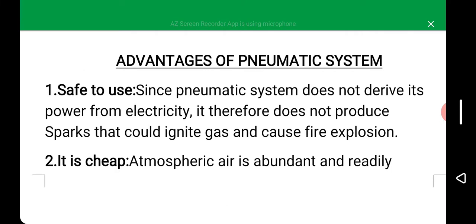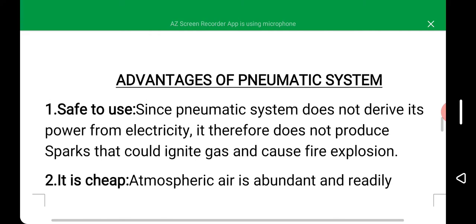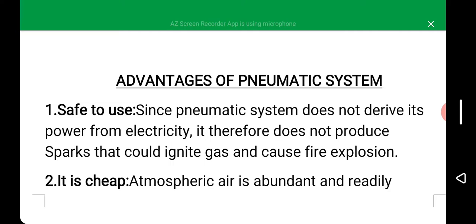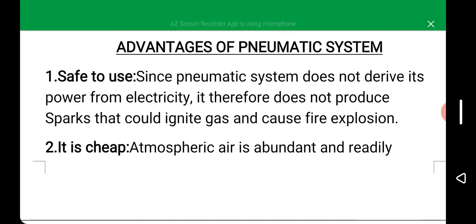In this lesson, inshallah, we are going to look at the advantages of the pneumatic system, which go thus. Number one, it is safe to use. Since the pneumatic system does not derive its power from electricity, it does not produce spark that could ignite gas and cause fire explosion. Number two, it is cheap. Atmospheric air is abundant and readily available, which makes the power source an infinite resource.